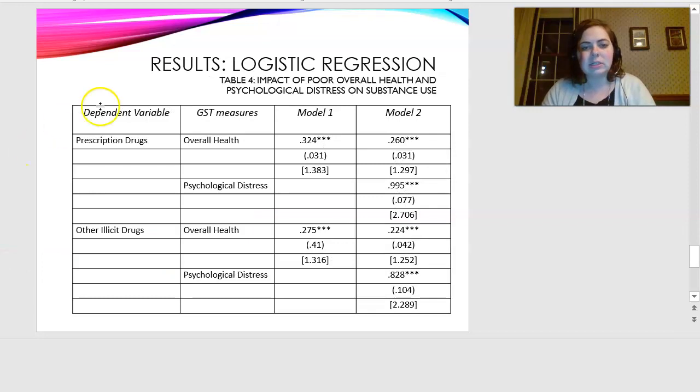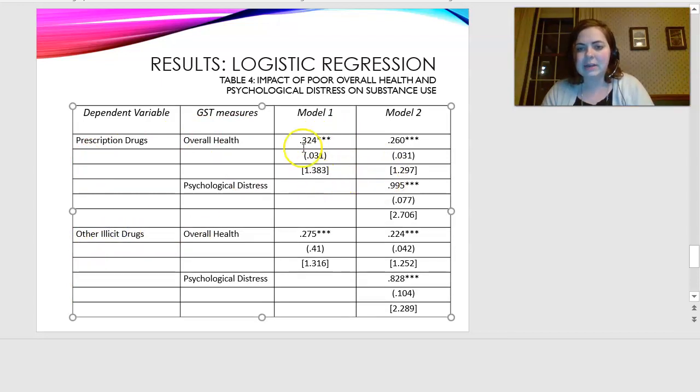And then when we look at prescription drugs and other illicit drugs, we see again having worse overall health is significantly related to abusing prescription drugs, and having worse overall health significantly related to other illicit drugs. When we add in the psychological distress, we see that those with serious psychological distress and worse physical health are 170% more likely to abuse prescription drugs and 128% more likely to abuse other illicit substances.